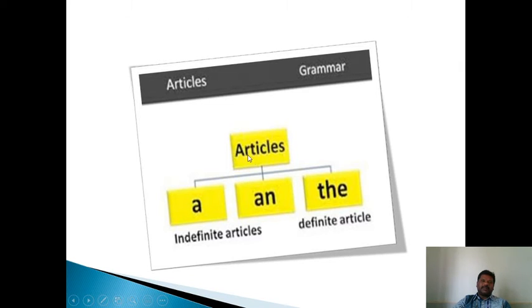Articles play a very important role in grammar. It's one of the important grammar topics. It's a very demanding topic. In every competitive examination, all the entrance examinations and the majority of competitive examinations, at least one or two questions will be given from articles. They will carry one or two marks. Articles in grammar: the indefinite article and the definite article, as I explained.